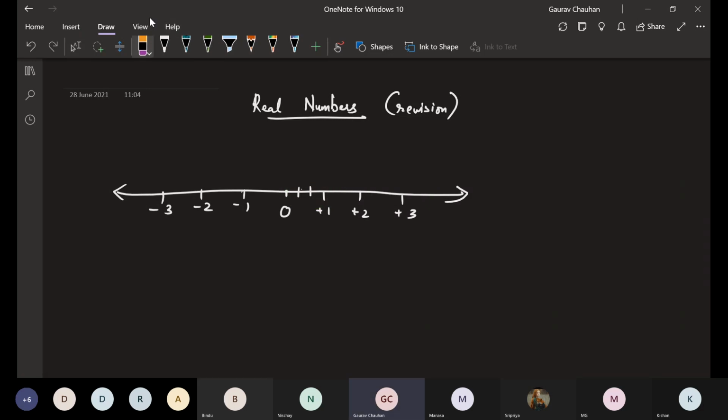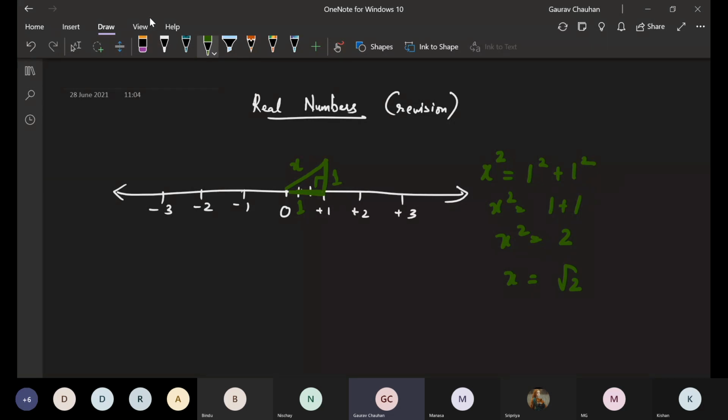Give me a minute, let me rub this off. The number root 2, we took this as 1 unit. Then we made 1 unit standing at 90 degrees. This is 1 centimeter, and this is also 1 centimeter. Then we thought, what is the length of this one? This length, let's call it x. By Pythagoras theorem, x square is equal to 1 square plus 1 square, so x square is equal to 2. So x is equal to root 2.